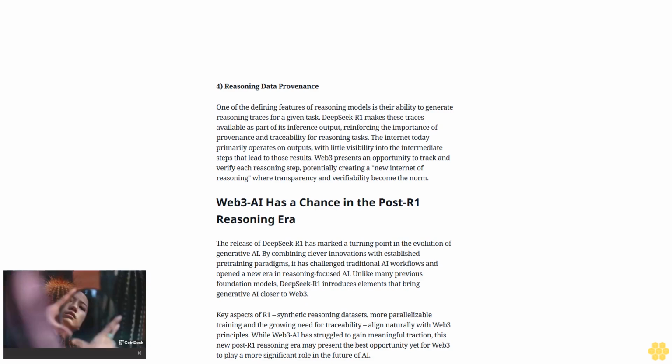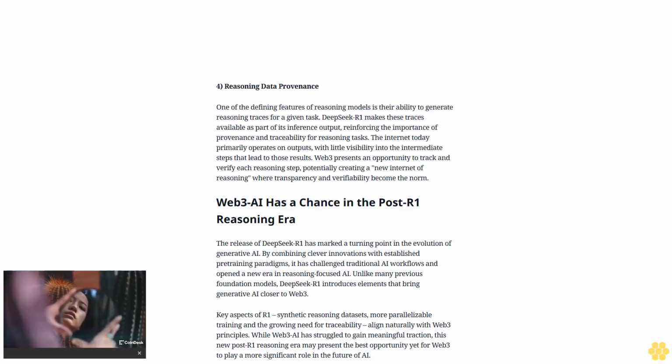Point 2. Synthetic reasoning dataset generation. Another key contribution of DeepSeek-R1 was showcasing the importance of synthetically generated reasoning datasets for cognitive tasks. This process is also well-suited for a decentralized network, where nodes execute dataset generation jobs and are compensated as these datasets are used for pre-training or fine-tuning foundation models. Since this data is synthetically generated, the entire network can be fully automated without human intervention, making it an ideal fit for Web3 architectures.